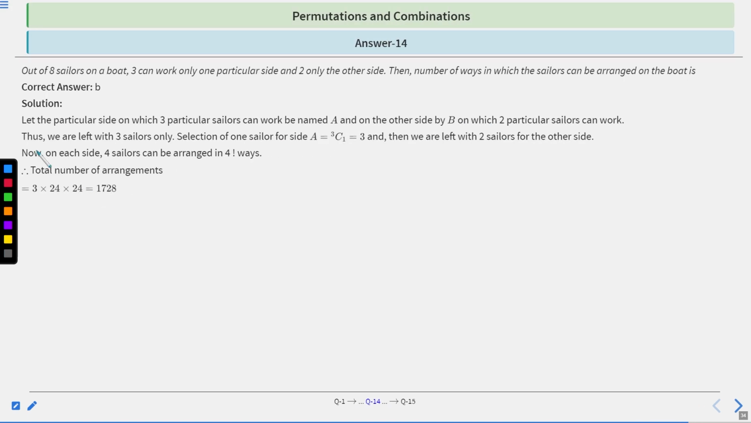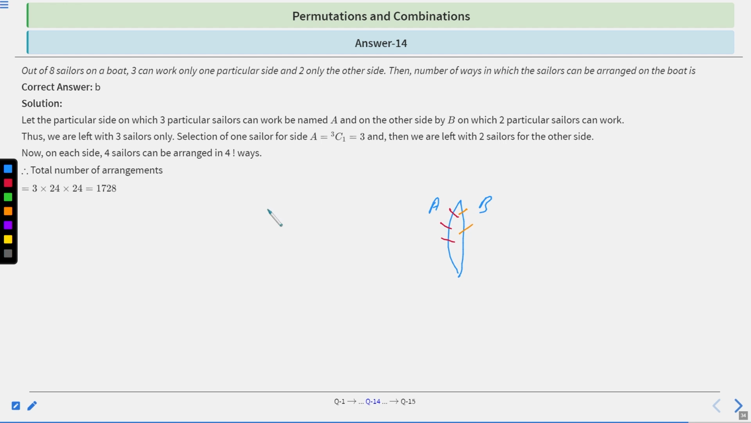Okay, let's move to the solution part. Let the particular side, we have a boat like this. Clear? Let the particular side, on which three particular sailors can work, be A. And on the other side, this side A, this side B, on which two particular sailors can work together, right? So 3 is already there. See, 3 sailors, 1, 2, 3, and this side 2 sailors already there. 1, 2. Clear? Assume that on both sides there should be an equal number of sailors, right?